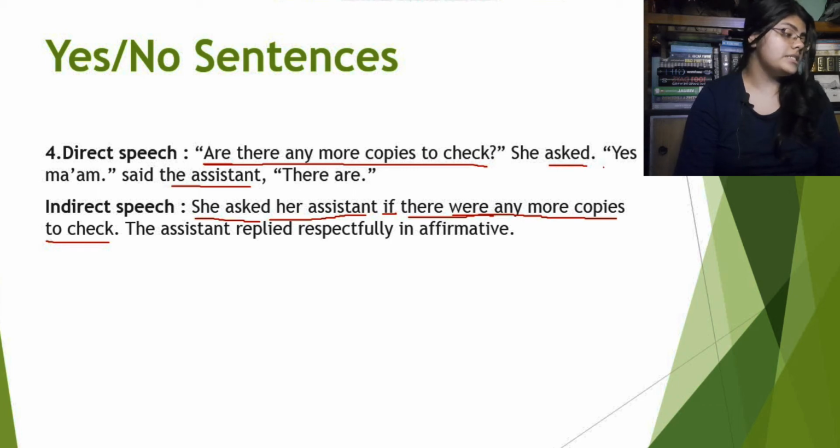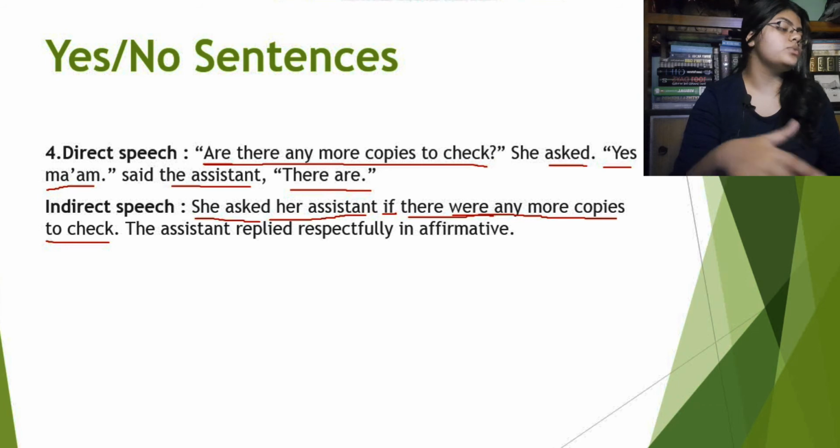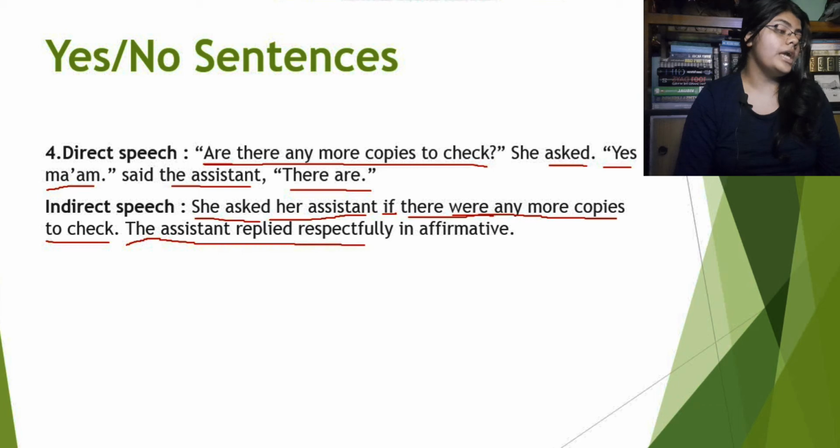Now for the rest of the sentence, for the second sentence I mean, yes ma'am, said the assistant, there are. Again, this whole sentence will be converted into just this one sentence. The assistant replied respectfully in affirmative. See, this is exactly how the last example was. Because the assistant said yes ma'am, that's why we had to use this portion that the assistant replied respectfully. That is why we had to add this word, respectfully. Now because he replied in positive, so it will be the assistant replied respectfully in affirmative.